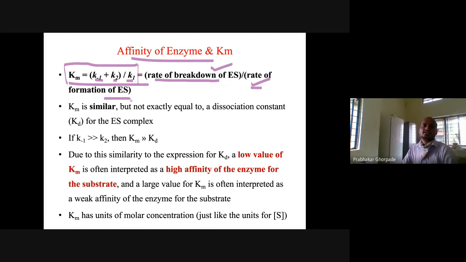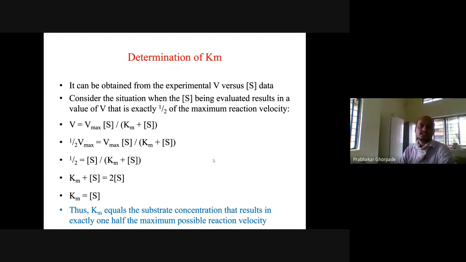A higher Km means the rate of breakdown of ES is higher compared to formation. So the lower the value of Km, the higher the affinity for the substrate. So the reaction is like that.